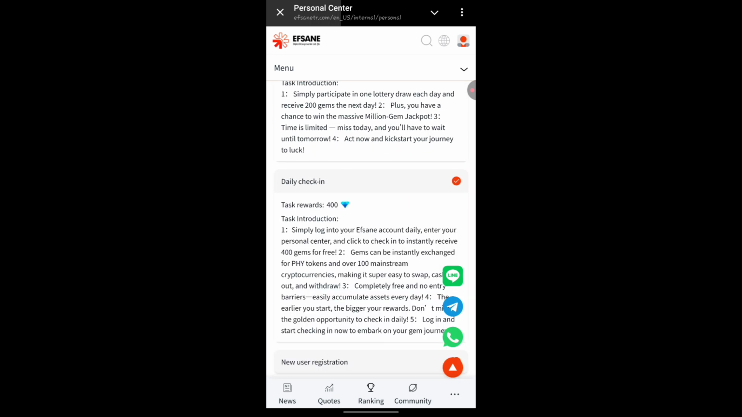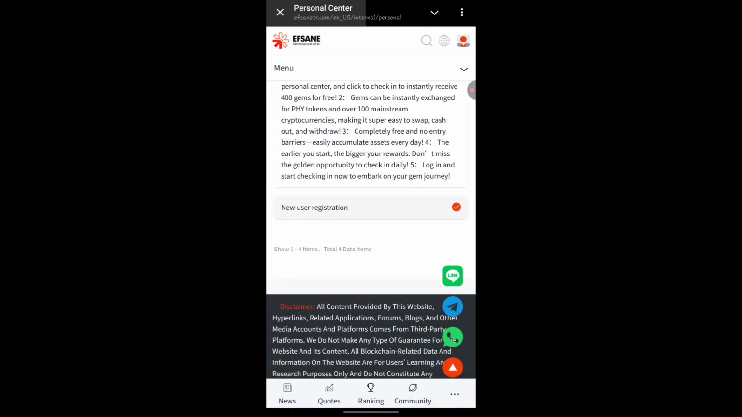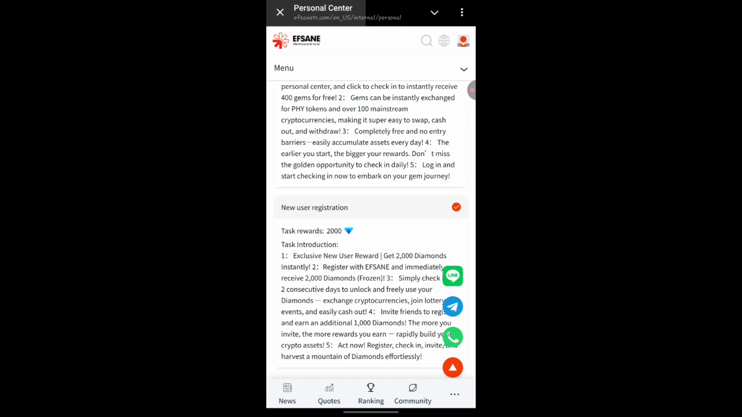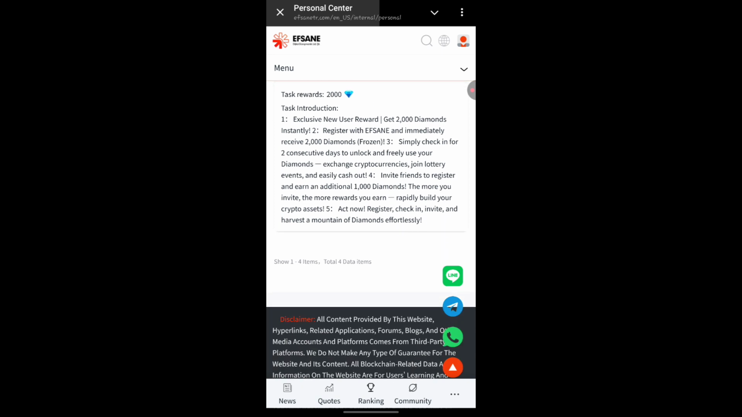Now the daily earning, like I told you guys, you're going to be earning 400 tokens. This is simply logging into this account every day. You're going to be earning about 400 gems for free. Now registration, like I told you, immediately you register, you're going to be receiving 2,000 diamonds, and these 2,000 diamonds are frozen for now. And invite friends to register and earn up to 1,000 diamonds. The more you invite, the more rewards you get.